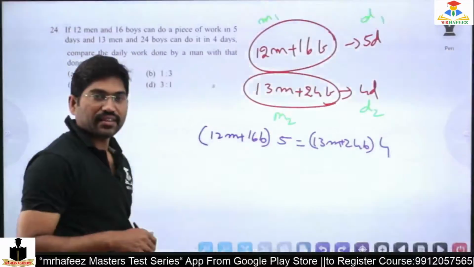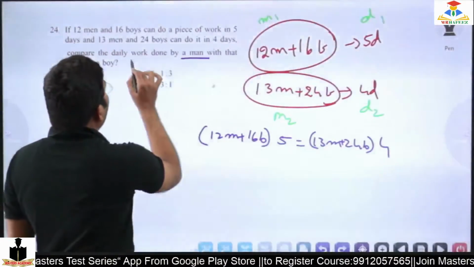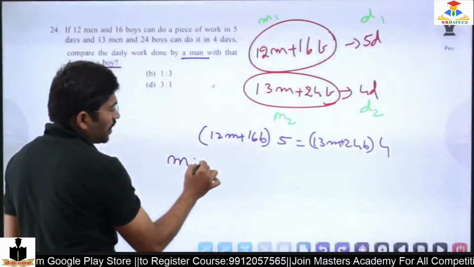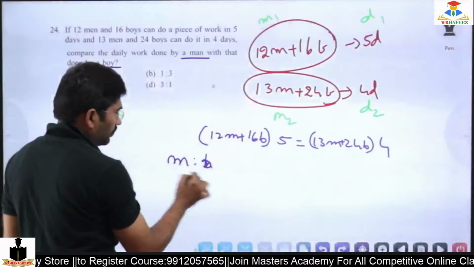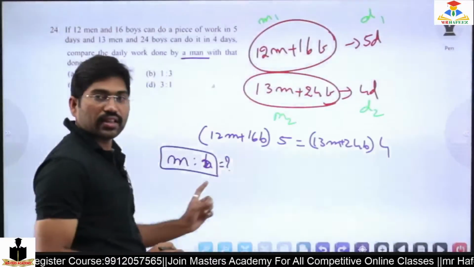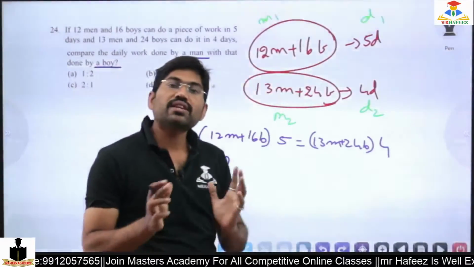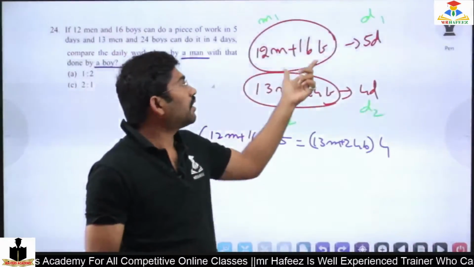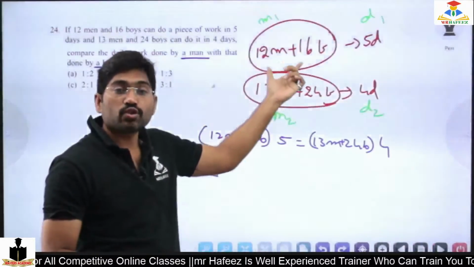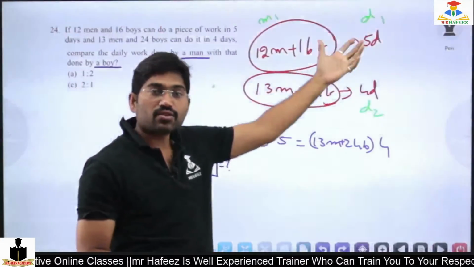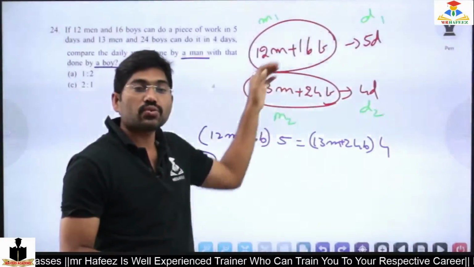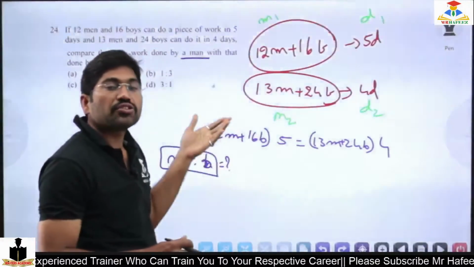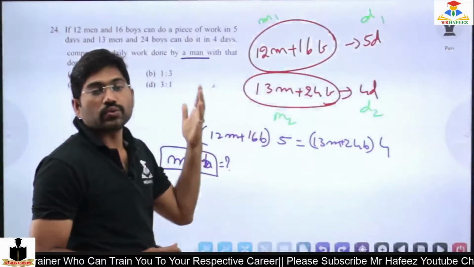Why am I taking this? Here he is asking for the work done by a man compared with a boy. That means he is asking M is to B. So this is what the question is. I can compare by using M1 D1 equals M2 D2. I am using all the terms, a combination of two groups, but the days are D1. So I multiply these two, multiply the other two, and equate them, implementing M1 D1 equals M2 D2 here.